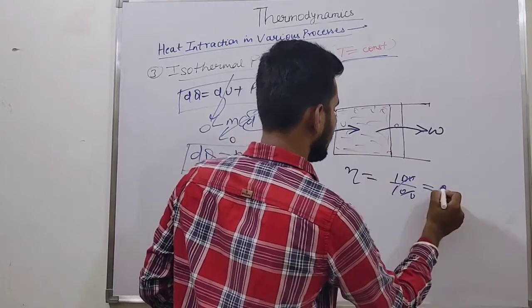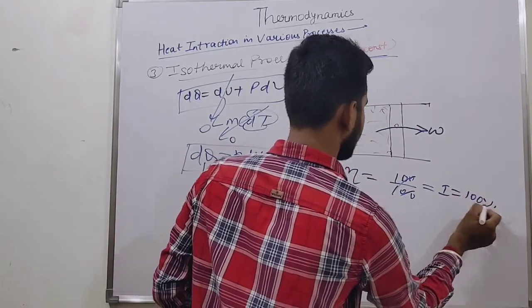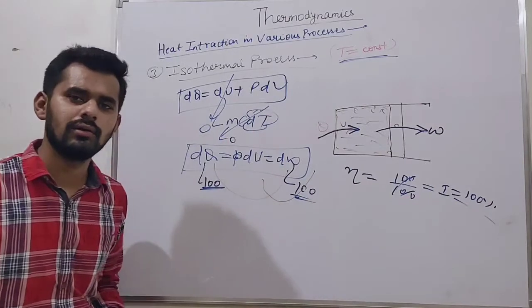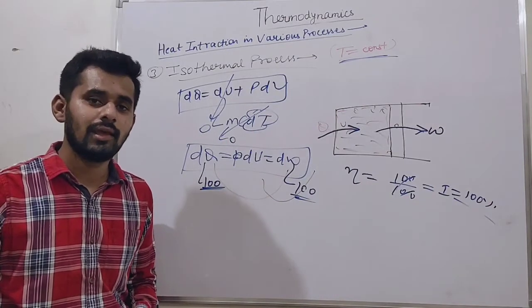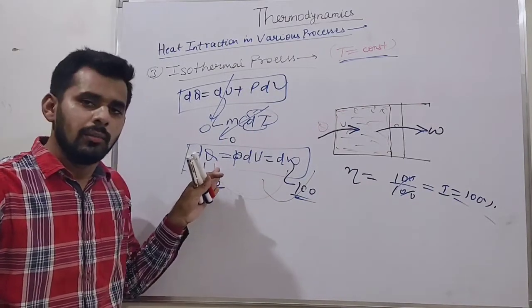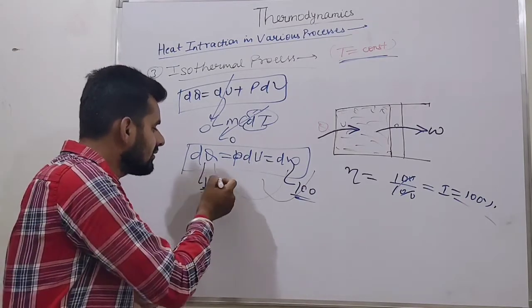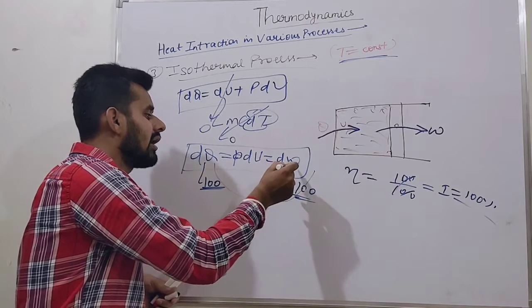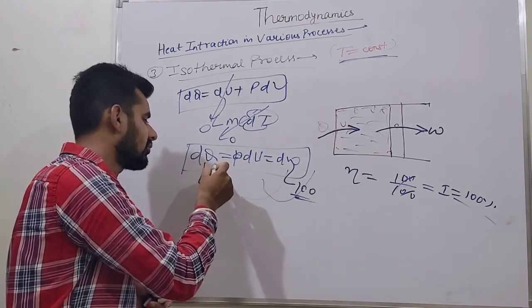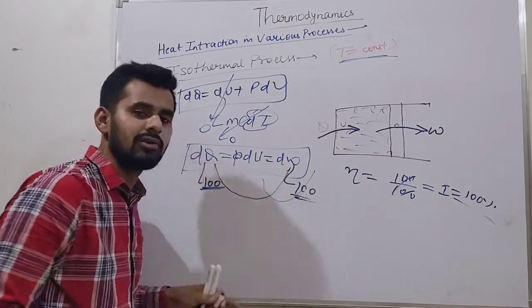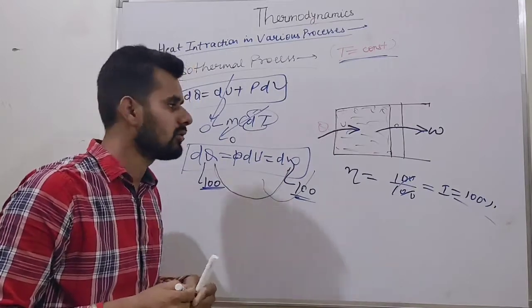Input by output, 100 by output is equal to 1. Say 100% efficiency. Is it possible? No, friends. Don't take perception like that, that with the energy we provide, we get 100% of work, that this total energy can be converted into work. No, this is a wrong concept.